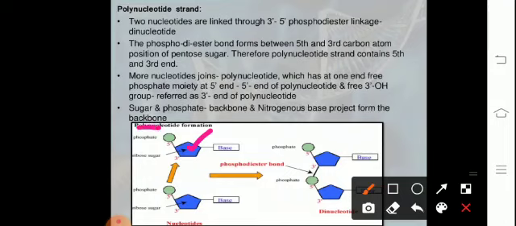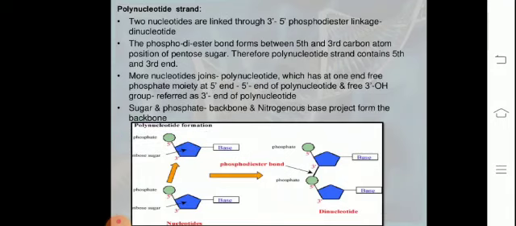We can see the presence of the phosphate group. So this is the ribose sugar which is attached to a nitrogenous base, and this is the 5 prime end having the phosphate.